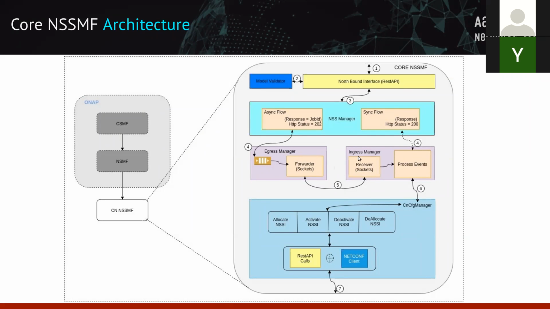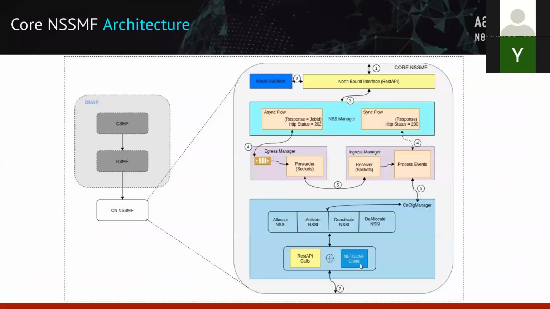Now, after these two infrastructure components of egress and ingress, the main component which performs your network slicing configuration to your network function is called the core configuration manager. This component basically pulls the request from the process event, and then based on what kind of event it is, and the kind of network function registered underneath with the core network configuration manager, it will perform either the REST API calls or the netconf API calls.